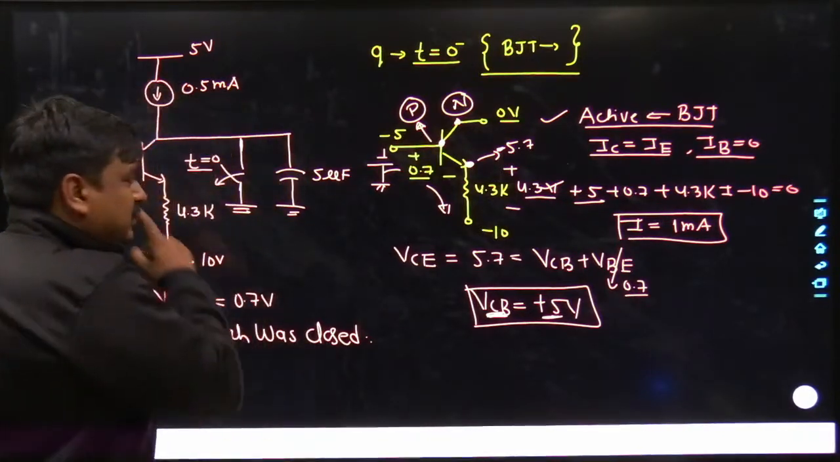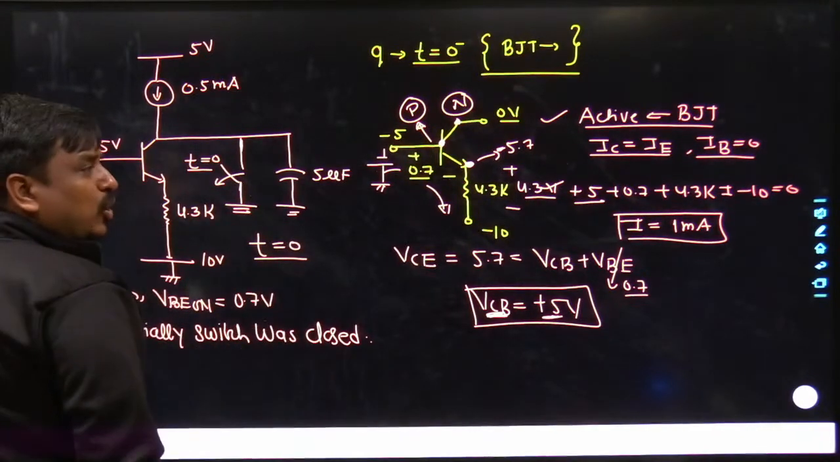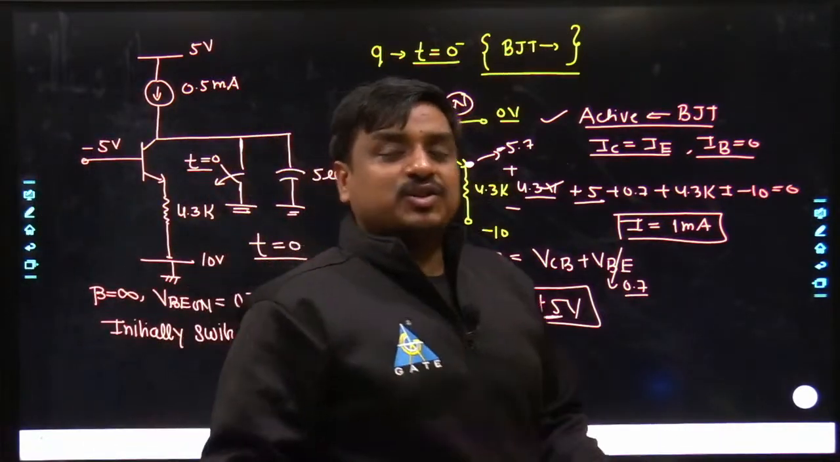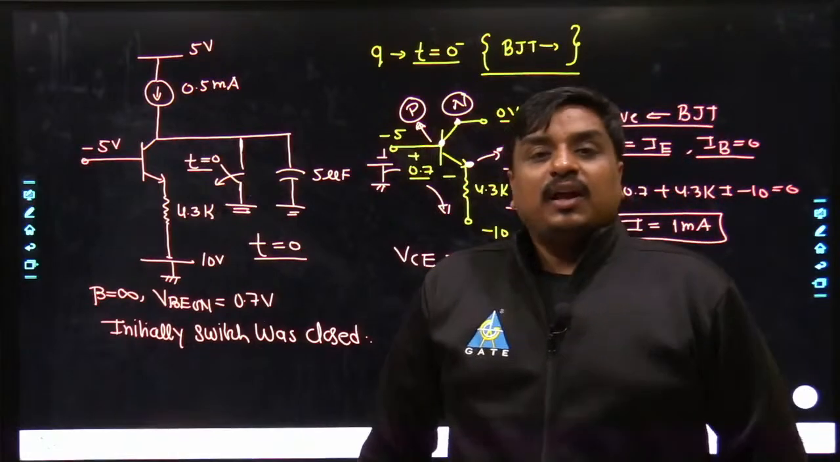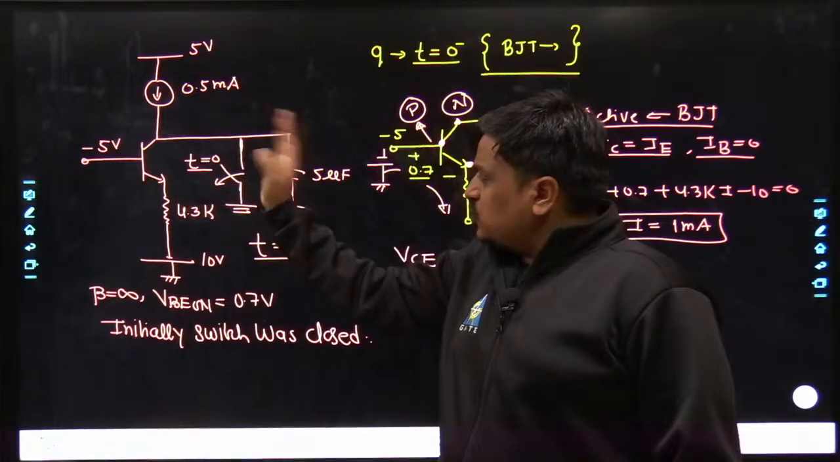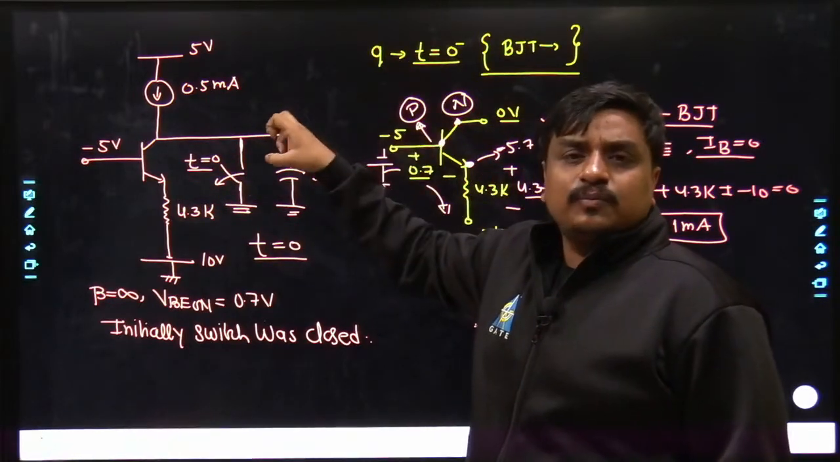Now what they have asked, once the switching was done at t equals 0, for how long the BJT would hold its working condition in the active region. May I know exactly at t equals 0, if the switch will go from on to off state, would it have any change of state? No, it won't.